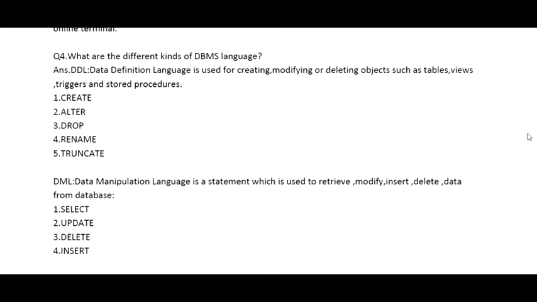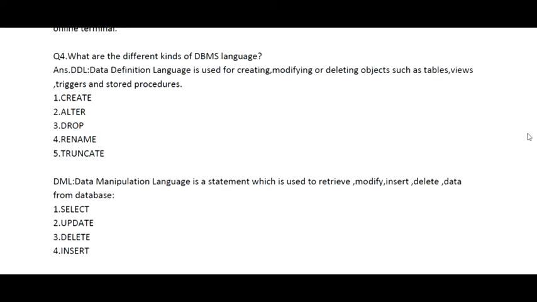Create is used to create the table. Alter is used to make some changes. Drop is used to remove the table permanently. Rename is used to change the name of the database. Then we have truncate. The truncate command is also similar to drop table but with some different properties. I am going to explain each and every property in the video in which I am going to explain every part of the database structure.